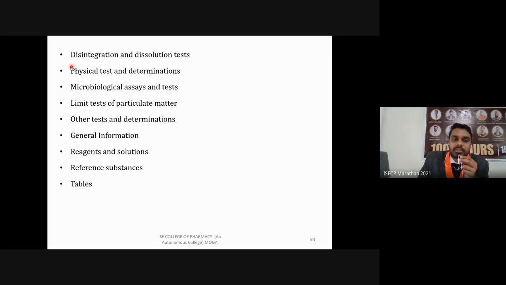Then physical tests which we can perform, one index for that, one index for microbiological assays, one for limit tests for particulate matter, like for chloride and sulfates, different limit tests are given there. Then other tests for determination, general information, reagents and solutions, reference substances and tables. So these indexes are included in the pharmacopoeia.